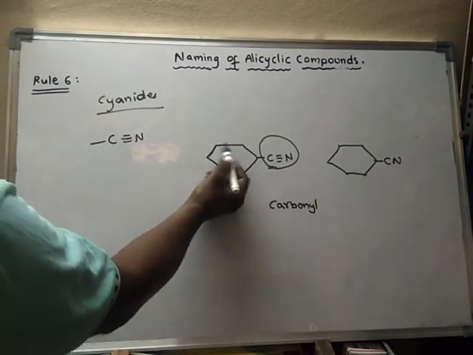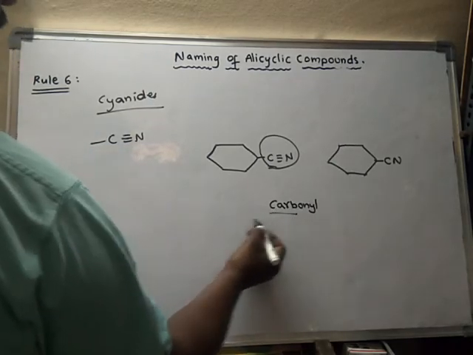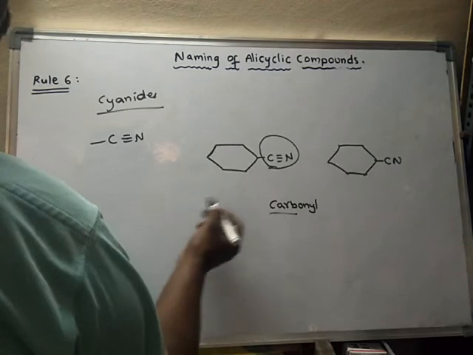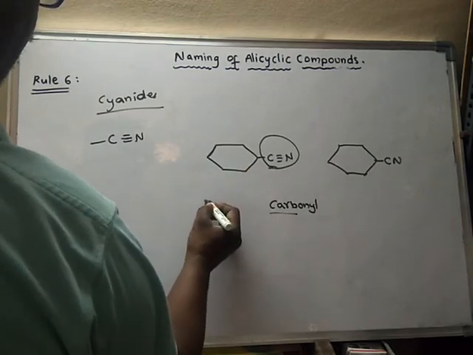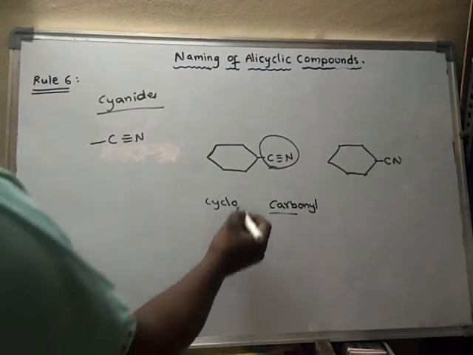To this carbonitrile, a cyclohexyl group is attached as a substituent. The substituent we have to write before the parent chain. So what is the substituent? Cyclohexyl.